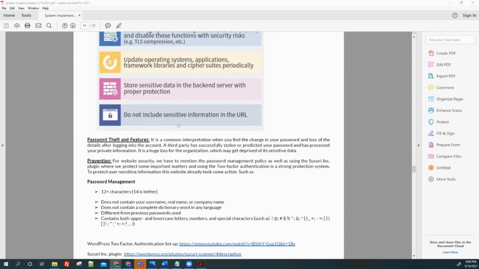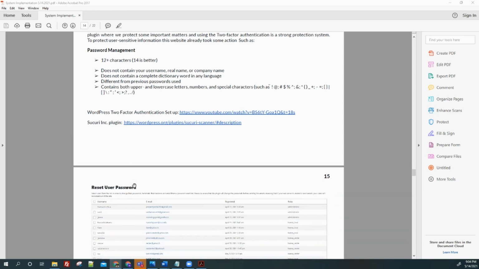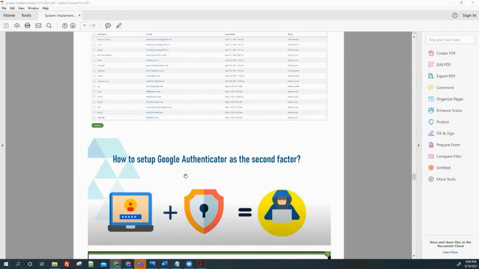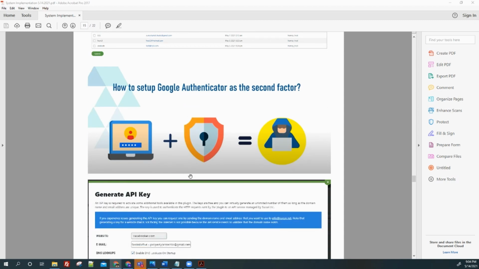Once we use this plugin, users must follow a password policy to protect their identification. There is also a feature to reset the password if we need to. And there is a two-step Google authenticator that keeps user information safe.